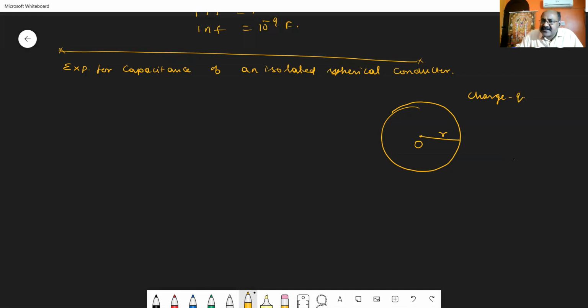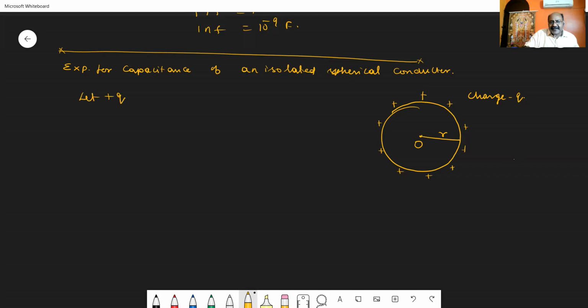Already we know that if a charge is given to a spherical conductor, the charges are distributed uniformly over its surface. Usually, in practice, a capacitor has two plates separated by a small distance. Here we have taken only one sphere, so for the other plate we consider the earth. So let us take it like this.